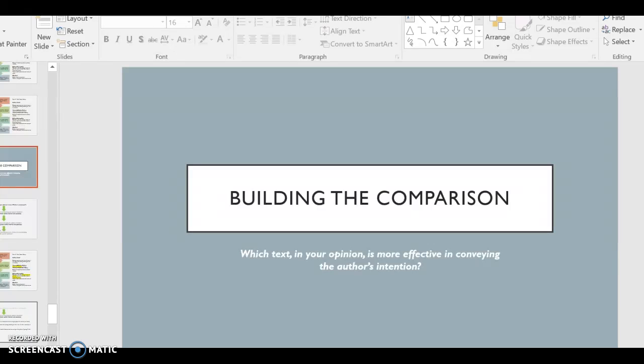So the final paragraph is building the comparison, where you're looking at which text, in your opinion, is more effective in conveying the author's intention. And we've spoken about intention being the purpose. What is the author's purpose? What is their message that they're trying to convey?